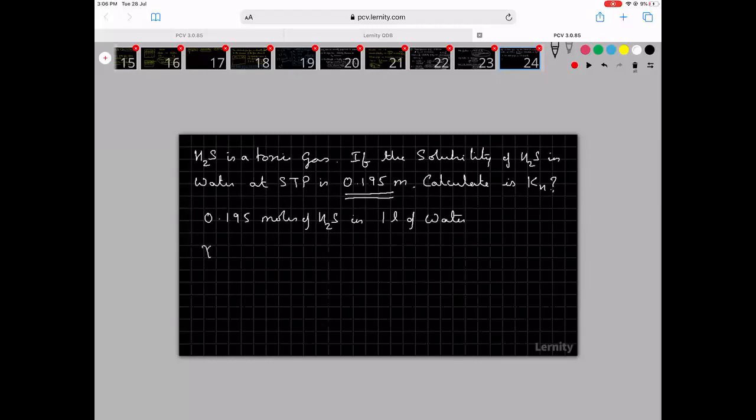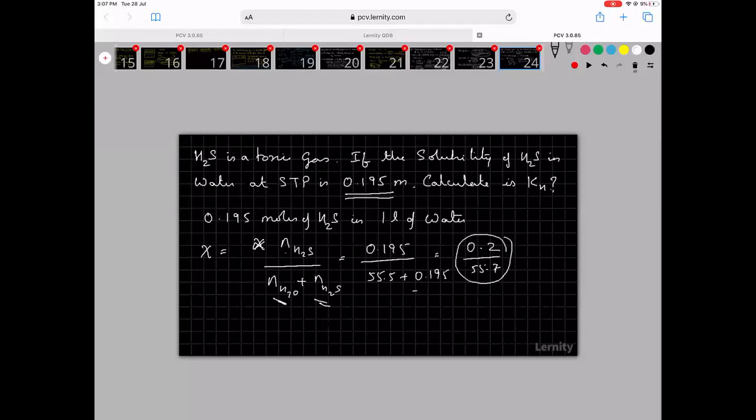Now, if I want to calculate the mole fraction, mole fraction is equal to moles of H2S divided by moles of H2O plus moles of H2S. So this is 0.195 divided by 55.5 plus 0.195, approximately 0.2 divided by 55.7.